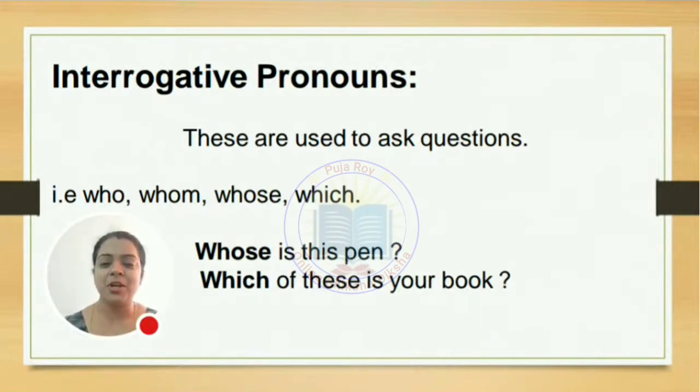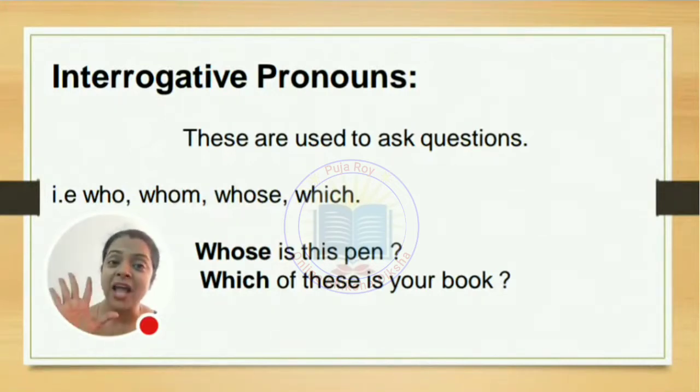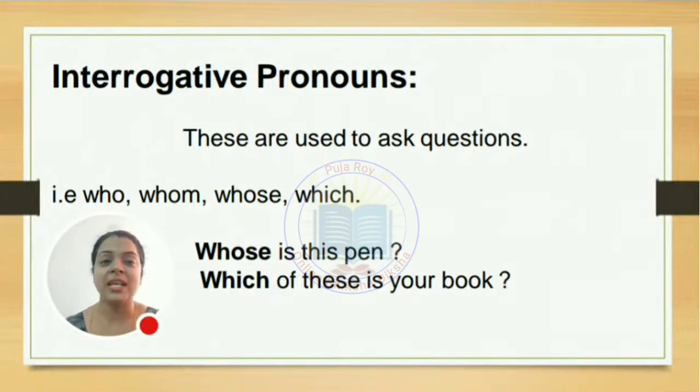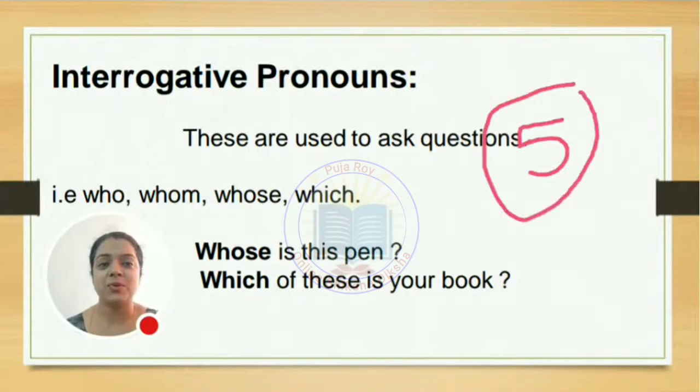So always remember, we have a limited number of interrogative pronouns, and those words are: who, whom, whose, which, and what. Only 5 interrogative pronouns are there. Always remember, there are only 5 interrogative pronouns. Don't take where and how, because they are also asking questions. Not at all. Interrogative pronouns are only 5: what, whom, whose, who, and which.